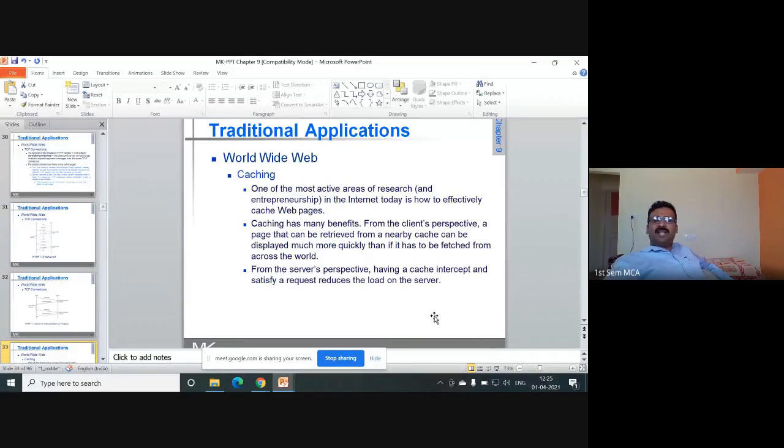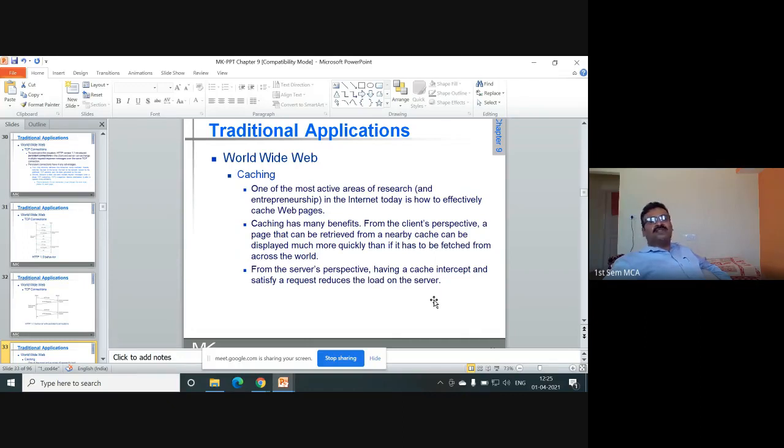Caching, World Wide Web caching. One of the most active areas of research is caching. In the internet today, the question is how efficiently we cache web pages, because quite frequently we store the web pages. So caching has many benefits. From the client's perspective, a page that can be retrieved from a nearby cache can be displayed much more quickly than if it has to be fetched from across the world, from a faraway server. From the server's perspective, having a cache intercept and satisfy a request reduces the load on the server. These are the advantages of caching, right?